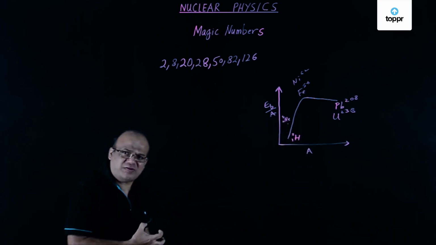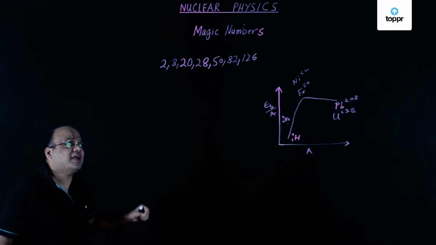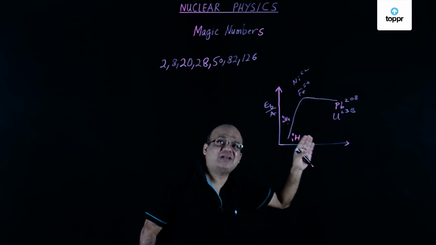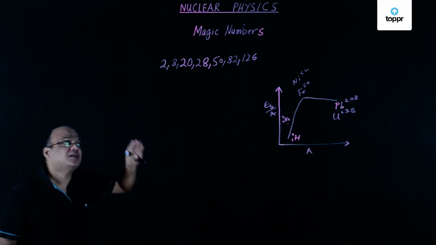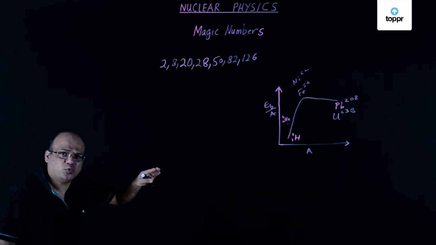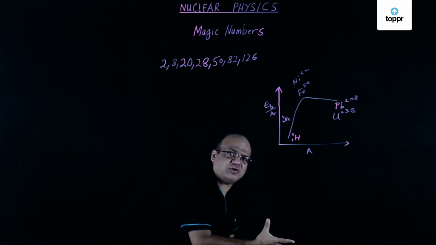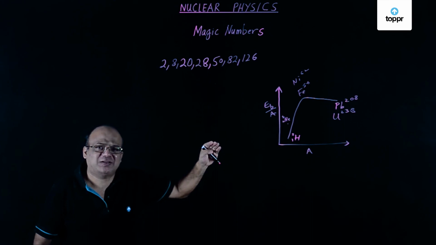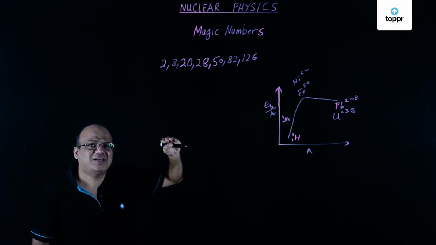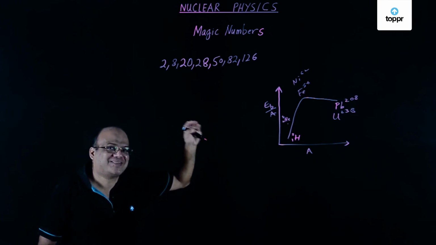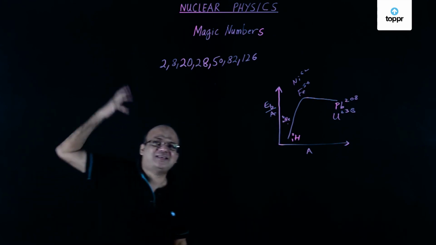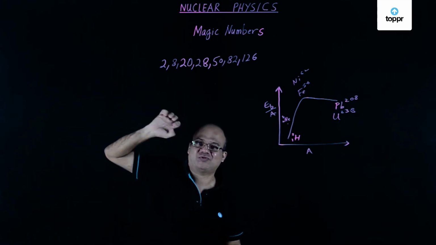In fact, it is observed that nuclides having 2, 8, 20, 28, 50, 82 and 126 nucleons of the same kind are more stable than nuclei of neighboring mass numbers. Nucleons of the same kind means either protons or neutrons.